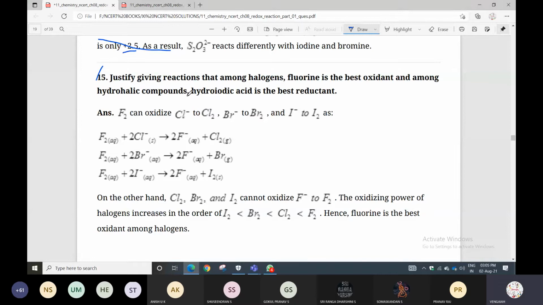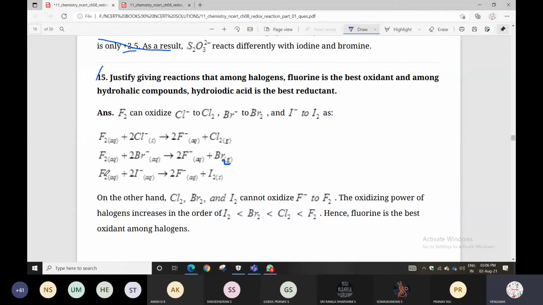Fluorine can oxidize Cl- to Cl2, and even Br- and I- also. Fluorine reacts with chloride to form F- plus Cl2. Fluorine reacts with bromide to form F- plus Br2; you can take Br2 here, they gave only Br, which is wrong. F2 reacts with I- to form 2F- plus I2.